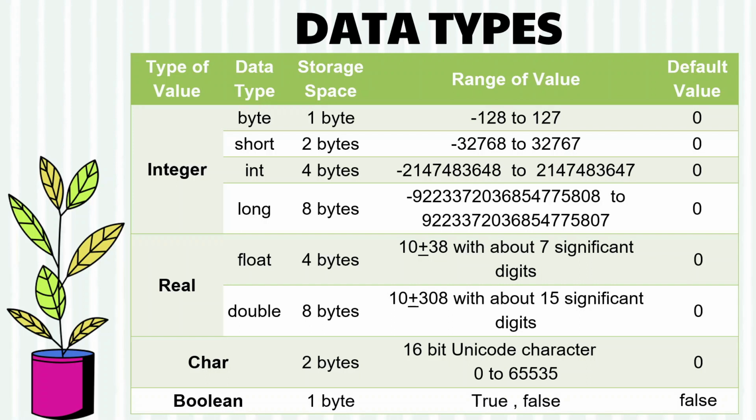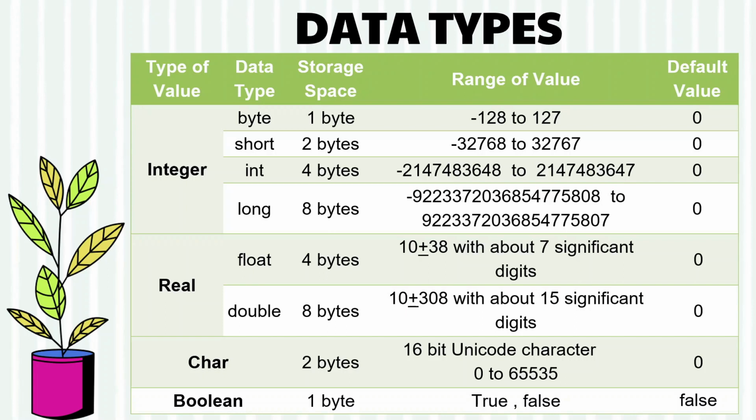Here we will see 8 primitive or basic data types in Java. Data type specifies the type of data values, the size of the value, and the range of the value that can be stored in the memory. Java supports 8 primitive data types, that is byte, short, integer, long, float, double, boolean, and character. Remember the size of each and every data type.